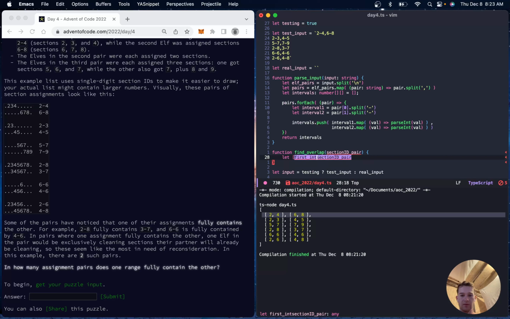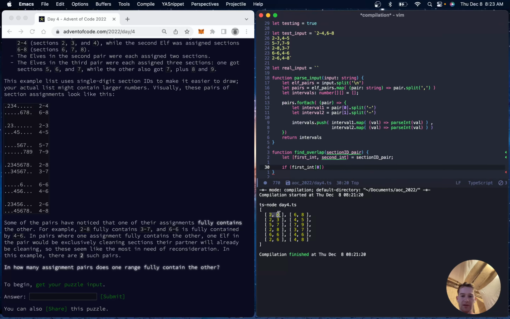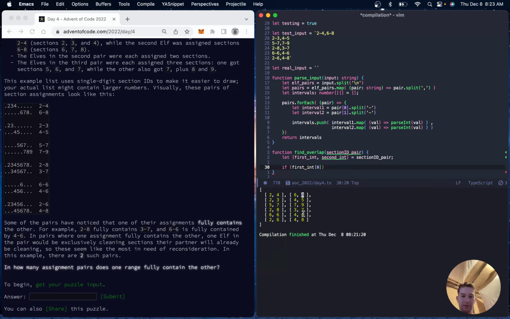First interval, second interval, section ID pair. If first interval 0 is, so let's first check the case that the first interval is fully contained within the second interval, and then we'll flip it.